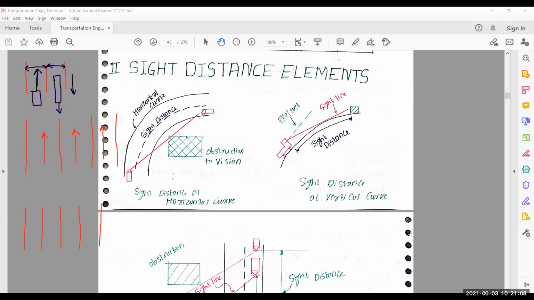Is it visible? Yes, sir. Okay. This is one way or one lane. This is another lane. Way or lane both are similar. So you say this is lane. This is one lane. This is another lane. So our IRC also give the width for lanes.